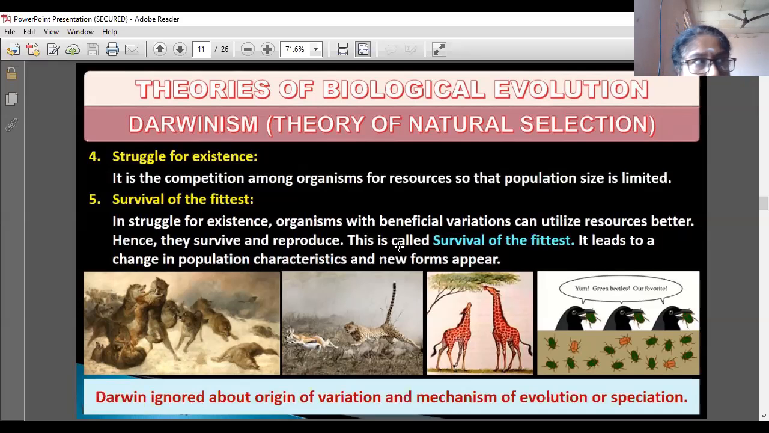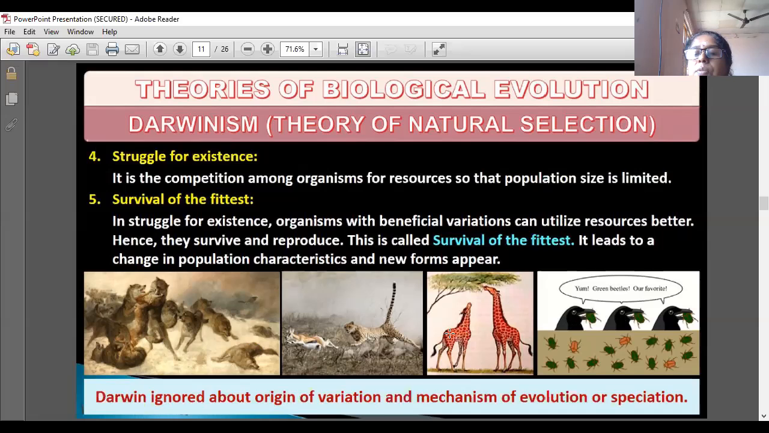It leads to a change in population characteristics and new forms appear. Population change means those who are not fit, who are not getting the requirement, are affected. Struggle is taking place. All the organisms fight for the limited resources. In that, some organisms die, some continue to exist. So population change means the number of organisms decreases and new forms appear.